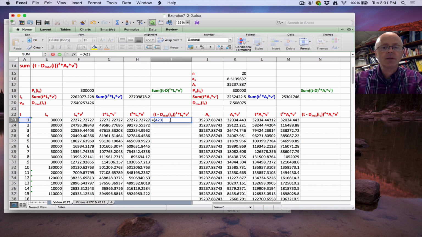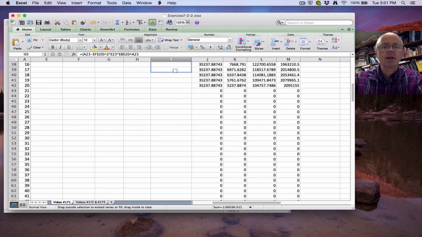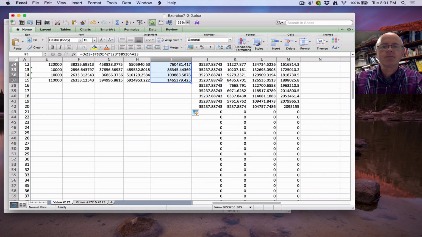So we have A23 minus the Macaulay duration, which is in cell F20. By the way, the Macaulay duration is essentially a mean. That's one hint to where we're going. Times Lt times v to the t. Let's just see that there's the same relationship with the inequalities here. That's the goal. Copy and paste this down. I guess I don't have to go very far with that one.